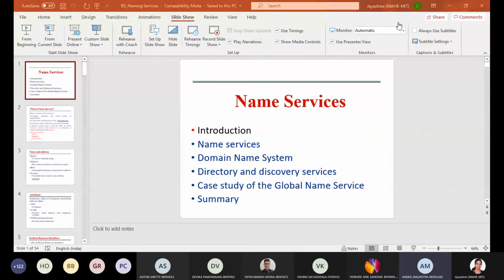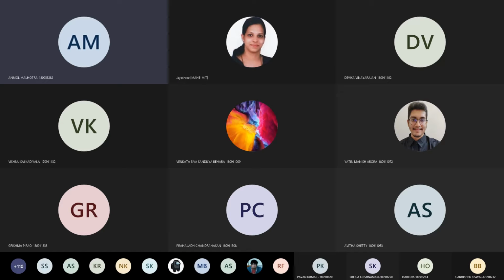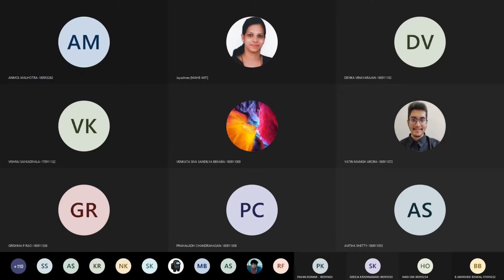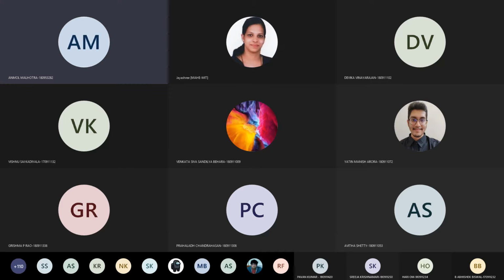Excuse me, ma'am. Yes. Ma'am, I had a doubt regarding super roots. Ma'am, you showed two super roots like the links. But doesn't that defeat the purpose of having one super root?